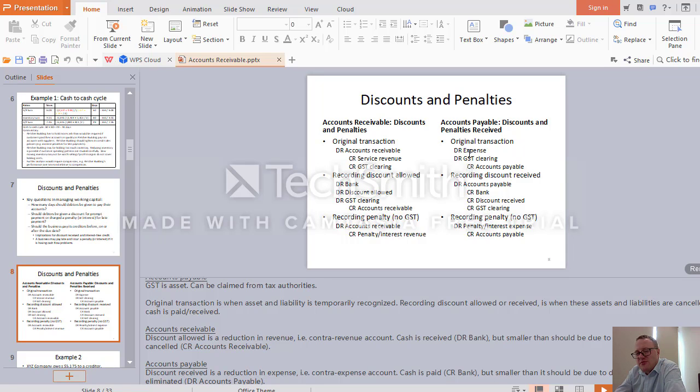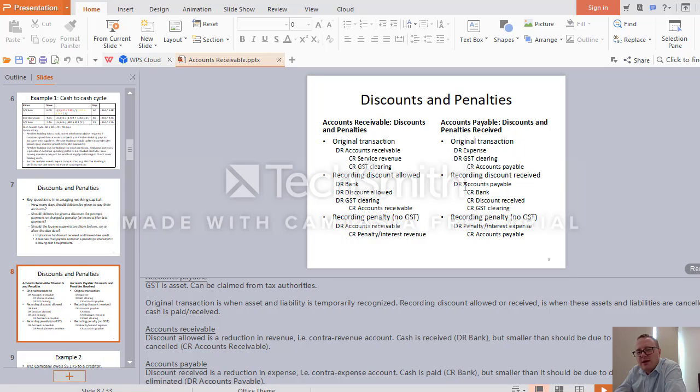So if you want to find the value of expense, you will divide accounts payable by 1.15. If you want to find GST clearing, you will multiply accounts payable by 3/23. And since it is our expense, we can claim GST related to this expense from tax authorities. So therefore, this GST clearing will be our asset and the balance would be debit.